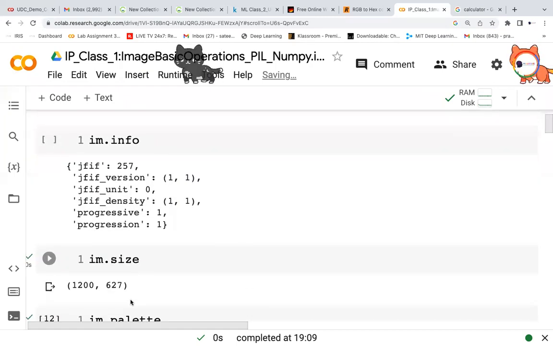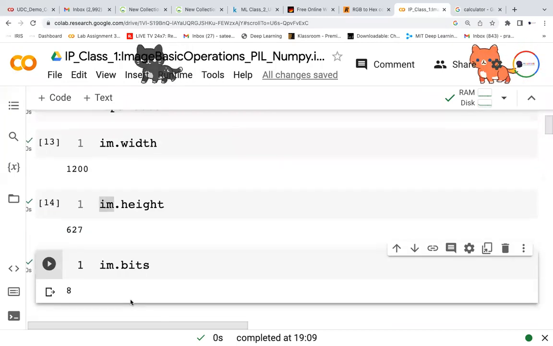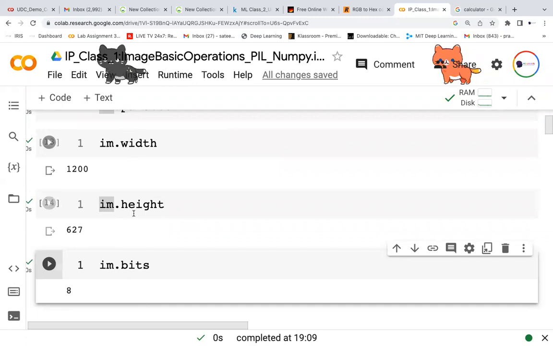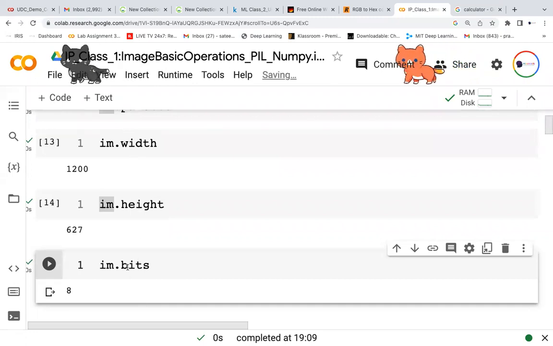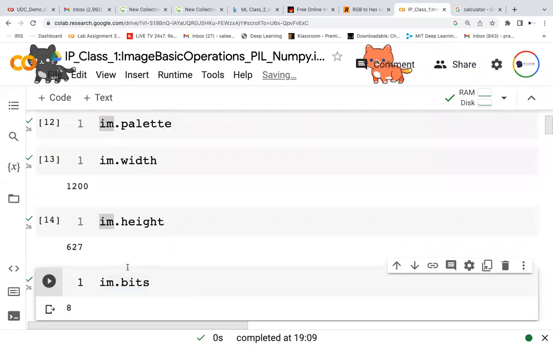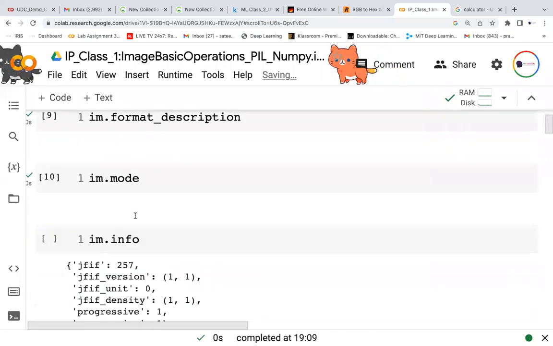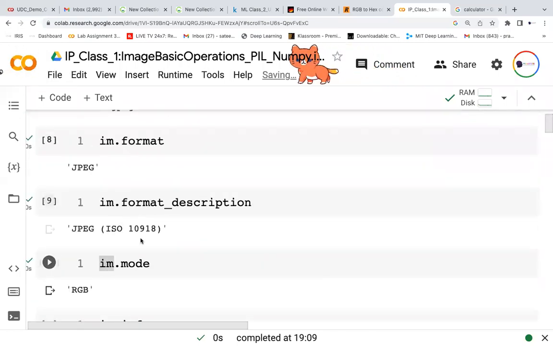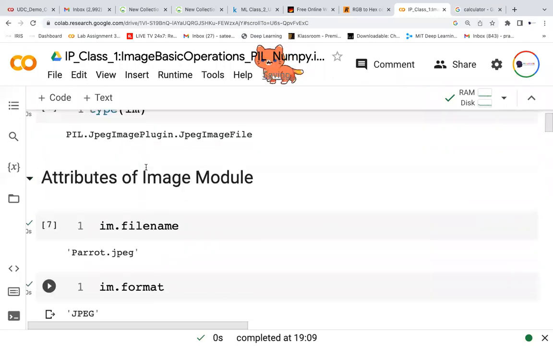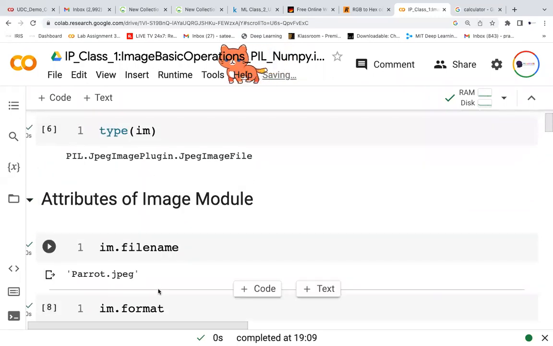So any questions here? What we are discussing is essential, because we need to know the width and the height. We need to know how many bits represent one pixel. That is also essential. Then size is essential, mode is essential, format is essential, file name is essential. So these are the basic things we should know about the image.